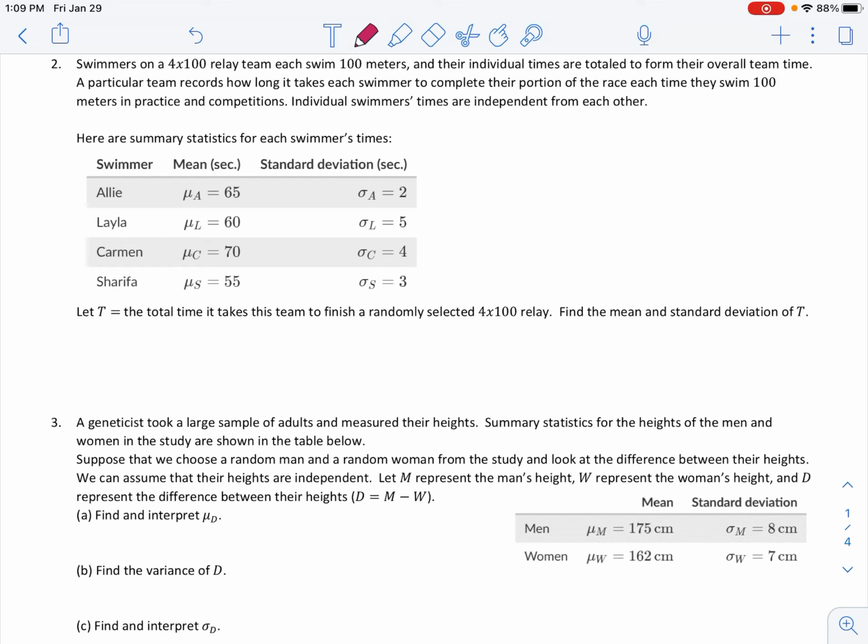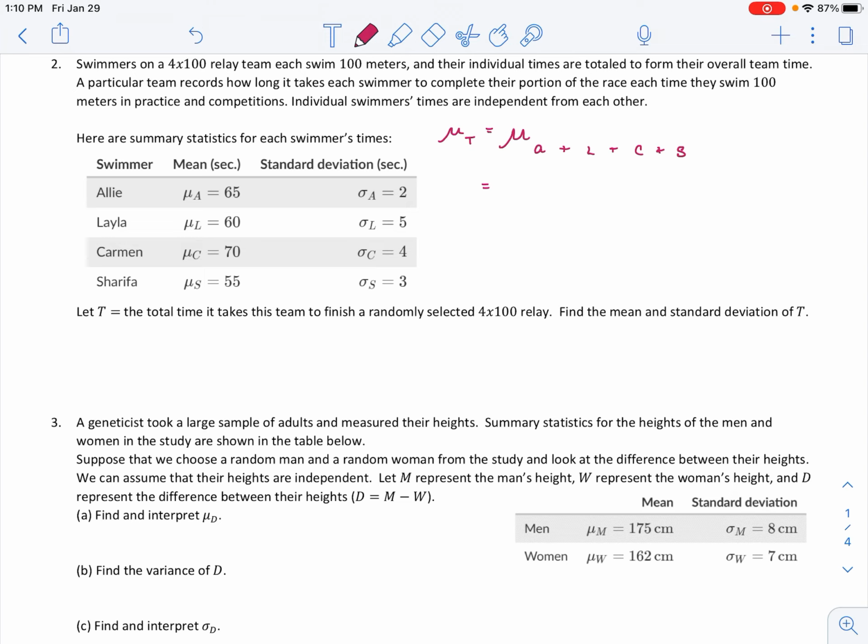So T is going to be the total time it takes to finish it, which means Allie has to swim 100, Layla has to swim, Carmen, they all have to do it. And I'm just essentially adding their times. So that means if I want the average time, I can think about the fact that that's just the average of the sum of Allie's time, Layla's time, Carmen's time, and Sharifa's time.